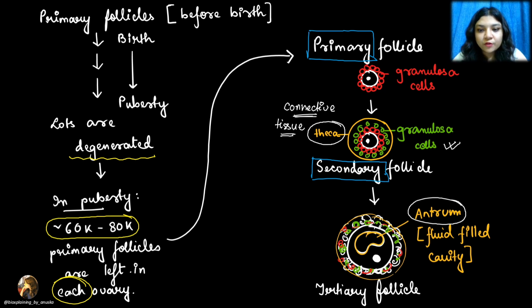It became the secondary follicle. Now the fluid filled cavity, the antrum, is present. Then it has become the tertiary follicle.